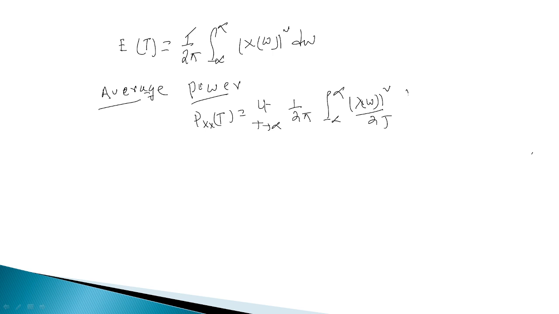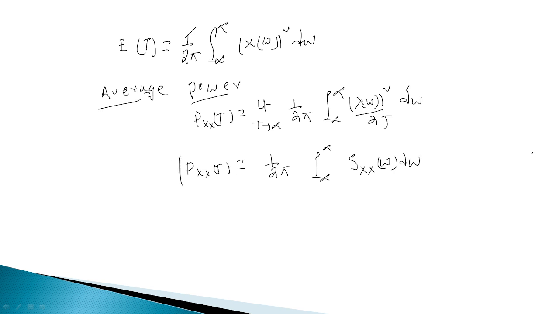We'll get that is the power density spectrum. And we can assume this is equal, the average power can be defined as 1 by 2π, integral from minus infinity to plus infinity of Sx of omega d omega.